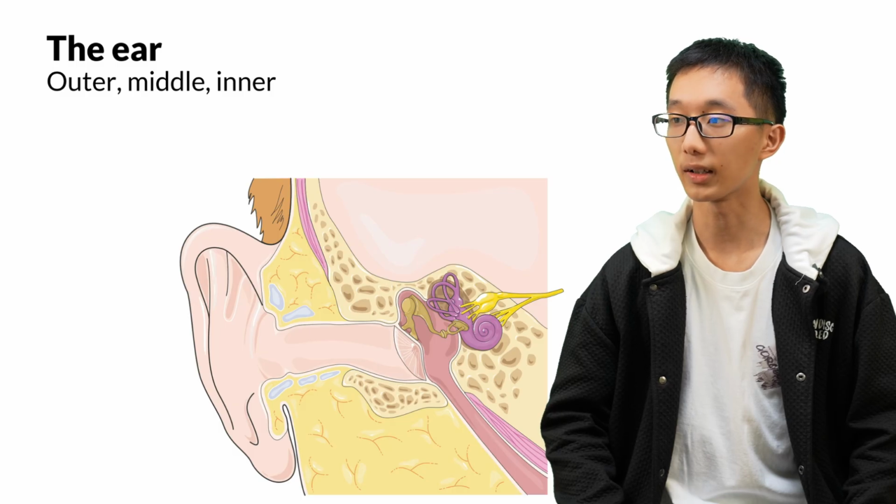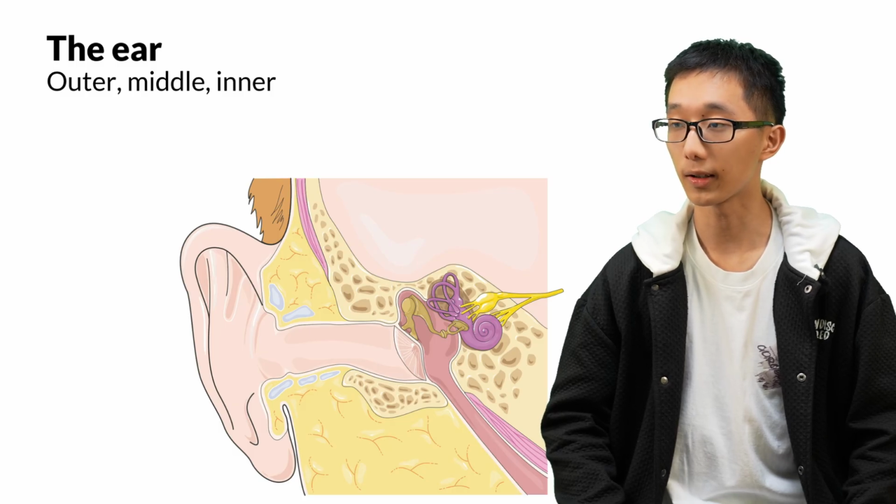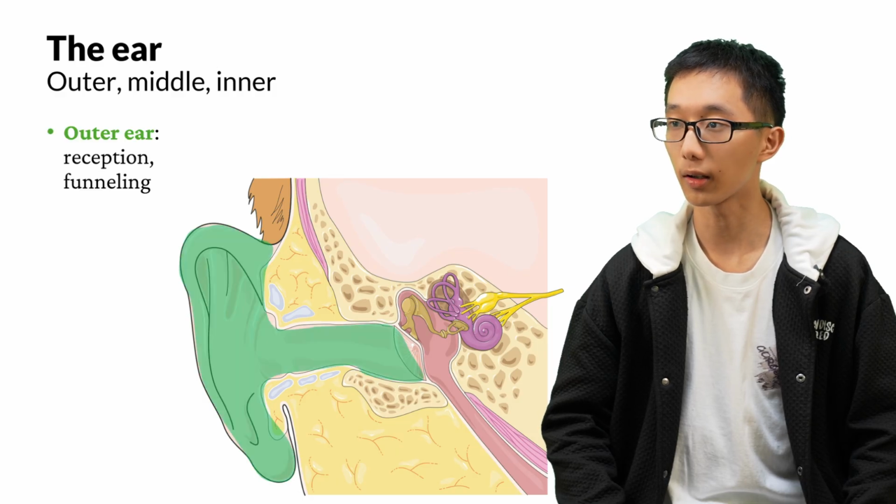First of all, the ear. Let's take a look at the structure of the ear. Generally, we can divide the ear into three parts: outer ear, middle ear, and inner ear. The outer ear is here. It is for receiving sound and funneling it inside.